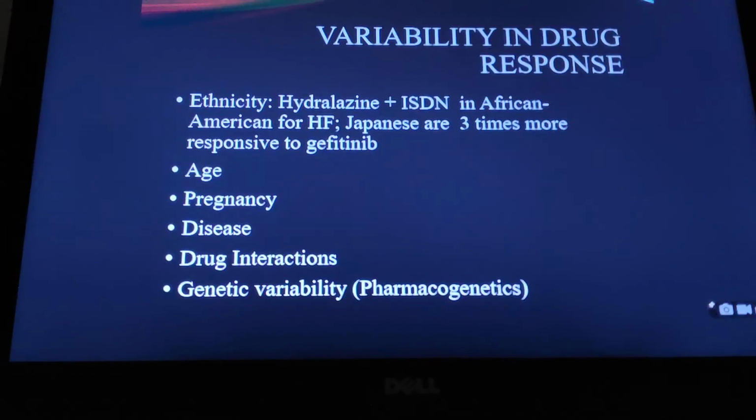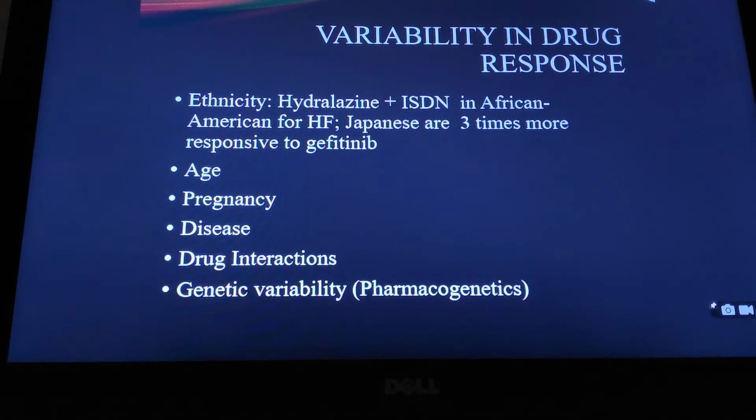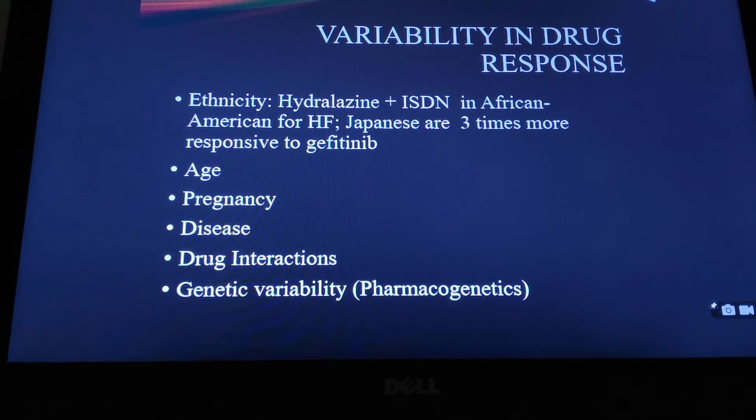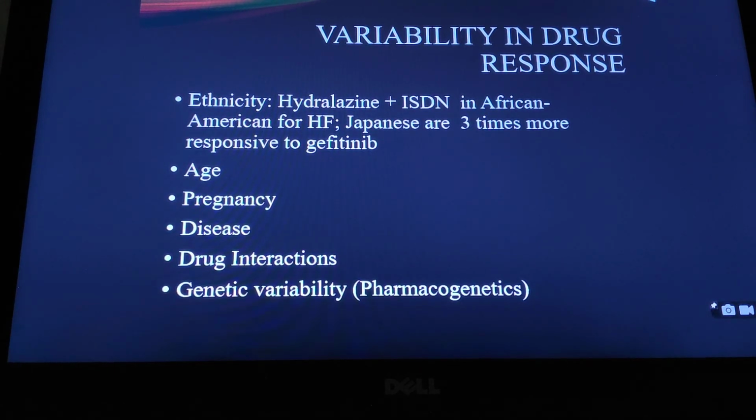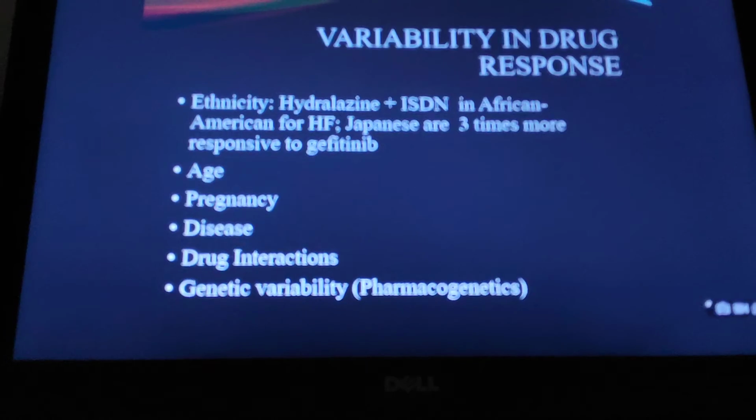We have seen in previous slides our earlier discussions on variability and drug response. Just to have a quick look, drug response is variable depending on multiple things. One is ethnicity. As you see, the combination of hydralazine and ISDN, which is isosorbide dinitrate, in African Americans is very, very effective in the treatment of heart failure, but in other races or other ethnic populations, it is not so effective.